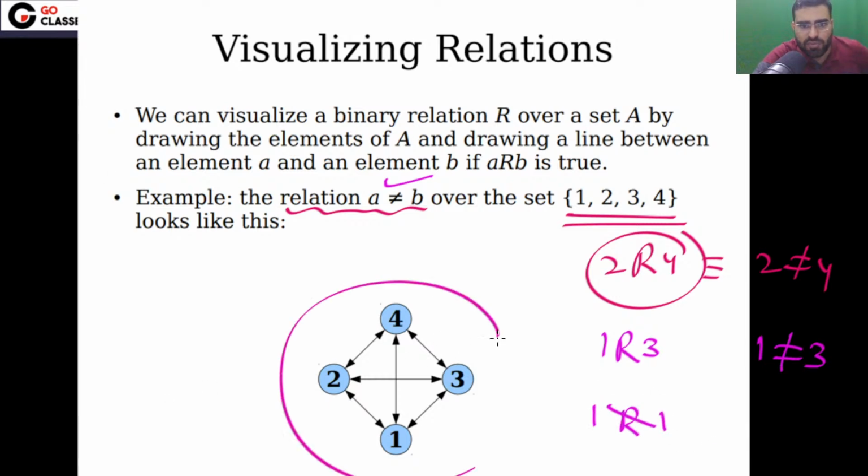So this will be the graph. Every element will be related to another element, but it will not be related to itself. Like you can notice that 4 is not related to 4 because 4 is equal to 4.